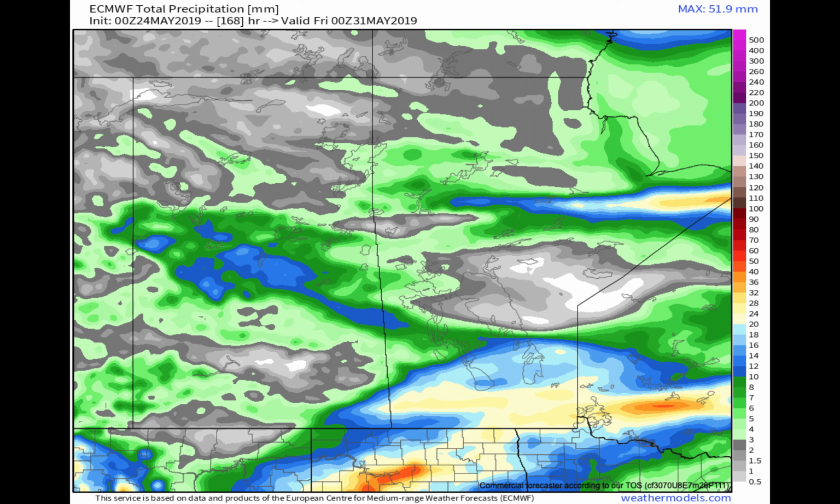Shifting off to the east as we look at the precipitation total forecast here.